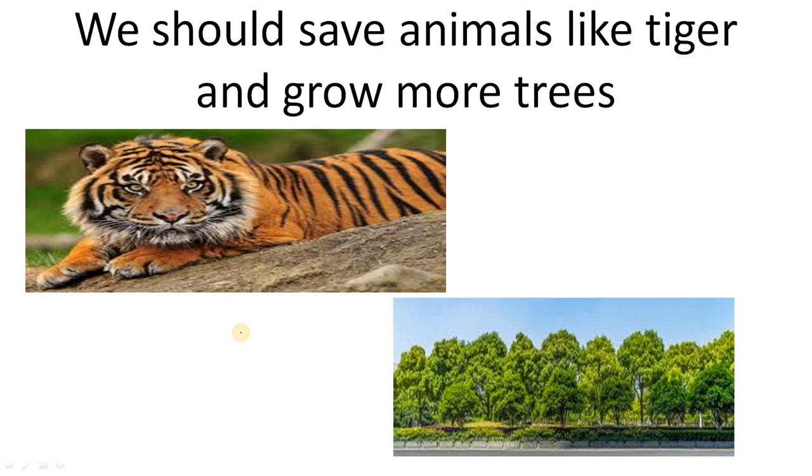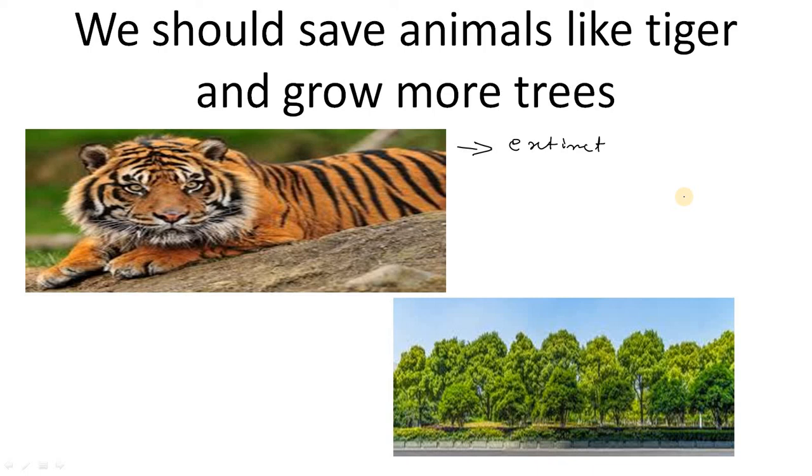As you can see, some of the animals are also going extinct. If animals are getting less, we say they are becoming extinct. Extinct is almost vanished, almost complete. Their population is getting reduced so much that one fine day there will be no tigers left.